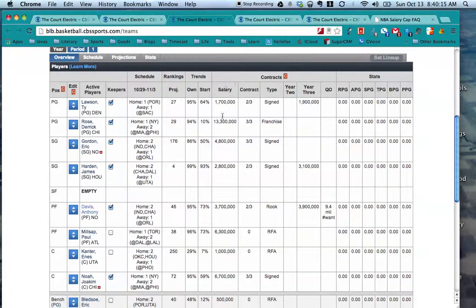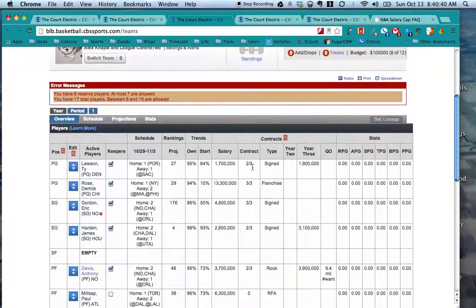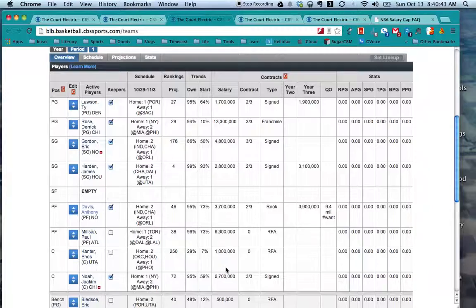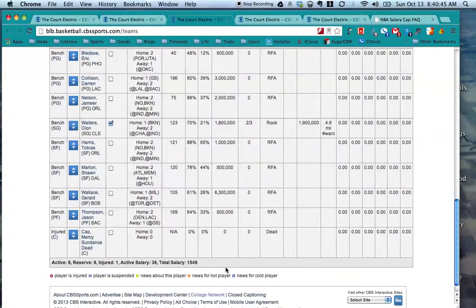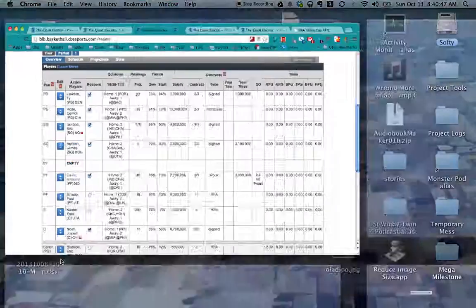So the big keys here are, we have the individual salaries listed. We've got the contract lengths. We've got the type of contract, of course, which during the season, you'll have everybody as a signed deal for either a 1-year deal, 2-year deal, or 3-year deal. You'll have rookies, and then you'll also have potentially one franchise guy. And we will talk about that as well. And then you'll see their 3rd-year deal. We'll see their qualifying offers as they come in as well. But certainly the biggest thing is this 1-year deal, or the current year deal, what they have. Remember that multi-year deals will increase by 10%.